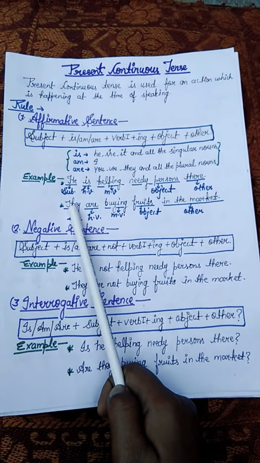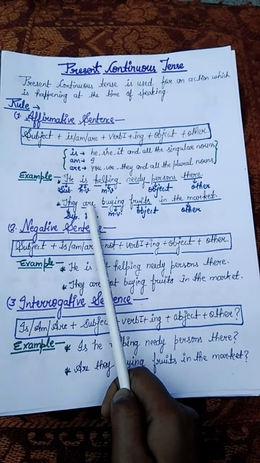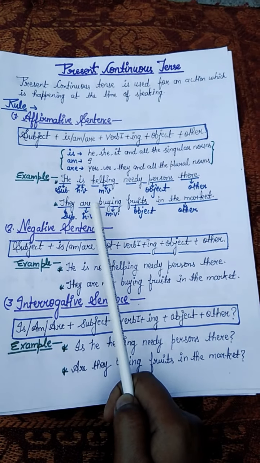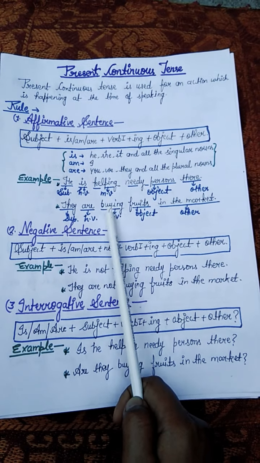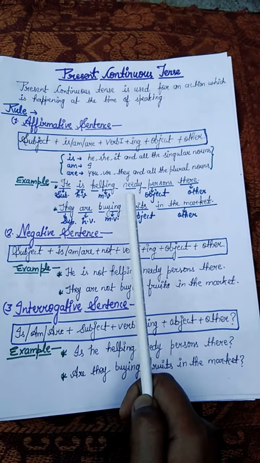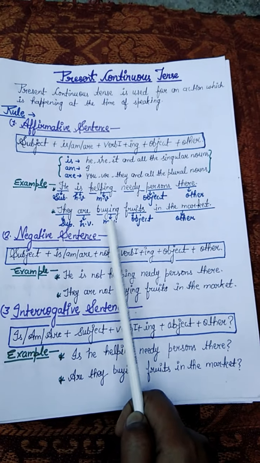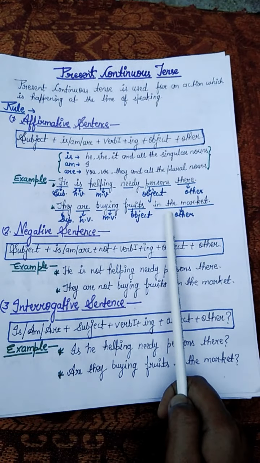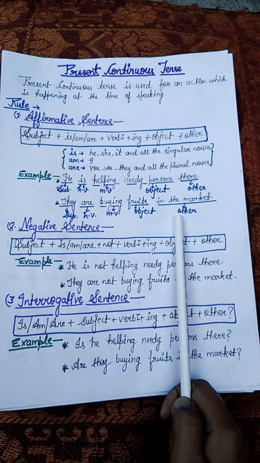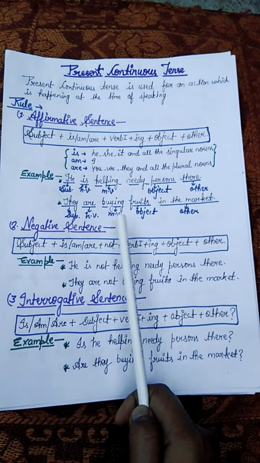Next example: They are buying fruits in the market. They is plural, that is why we will use are. Helping verb are. Is that clear? Buy is the first form or base form. You will add ing, then it will be buying. It is the main verb. Fruits is the object, in the market is other. I hope you understood. Okay.